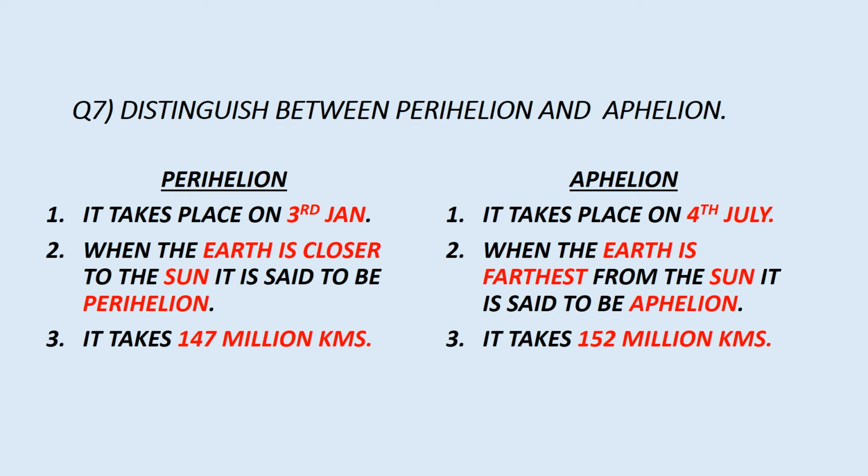Next question is, distinguish between perihelion and aphelion. Perihelion takes place on 3rd Jan. Aphelion takes place on 4th July. Perihelion, when the earth is closer to the sun, it is said to be perihelion. Aphelion, when the earth is farthest from the sun, it is said to be aphelion. Perihelion, the distance is 147 million kilometers. Aphelion, 152 million kilometers.